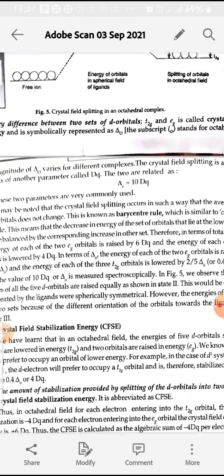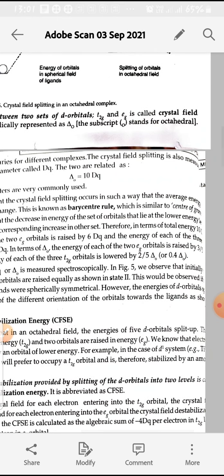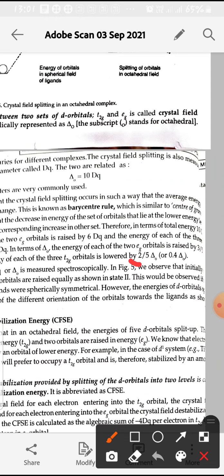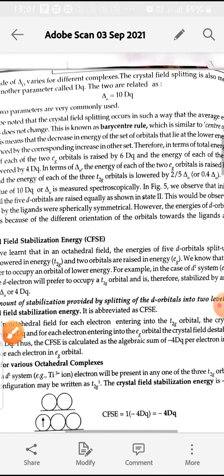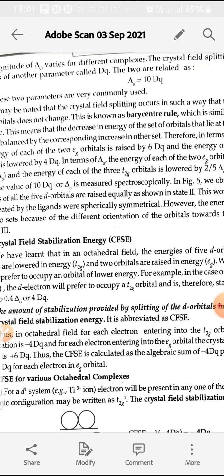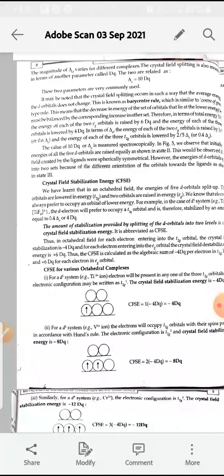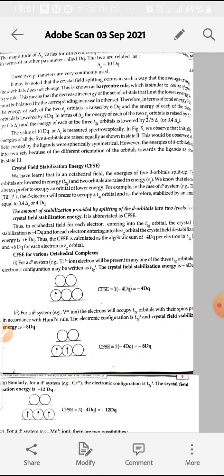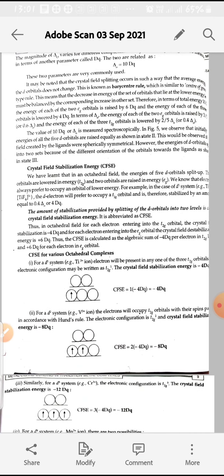So this can be represented as 3 by 5 delta O for the EG, and the T2g orbitals' energy decreases by 2 by 5 delta O. And delta O, the crystal field splitting, is measured spectroscopically. Next is crystal field stabilization energy. This is the amount of stabilization provided by splitting of d orbitals into 2 levels, that is called crystal field stabilization energy, represented by CFSE. CFSE we have to calculate.